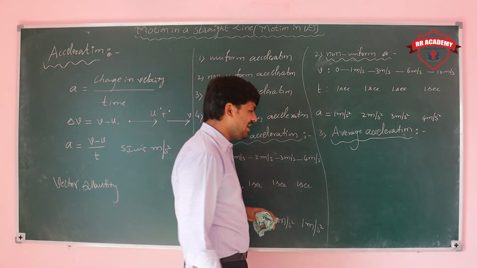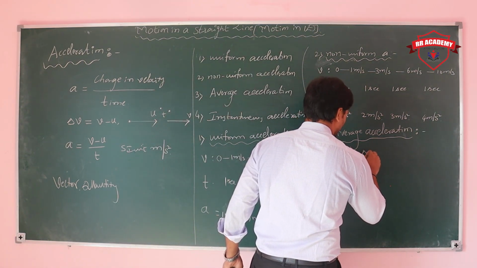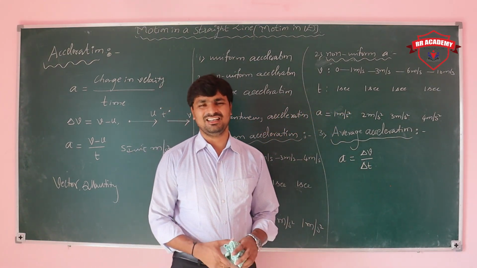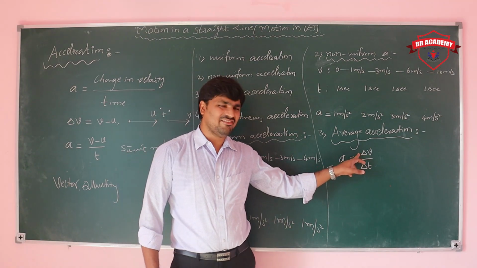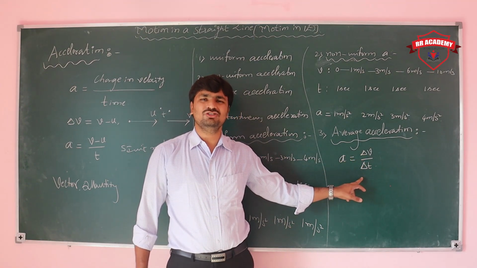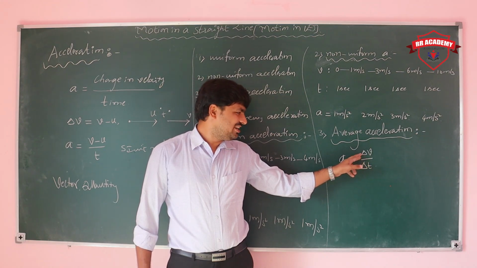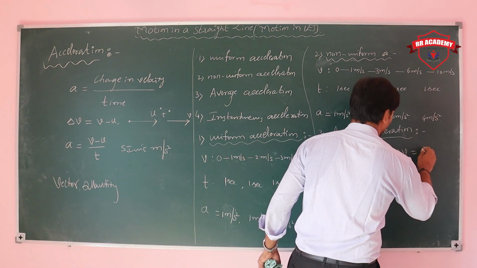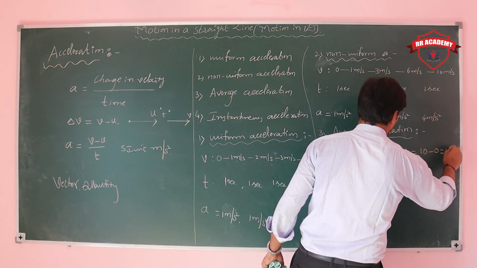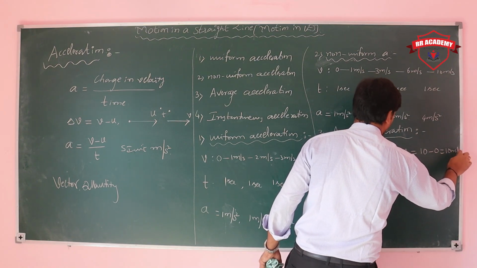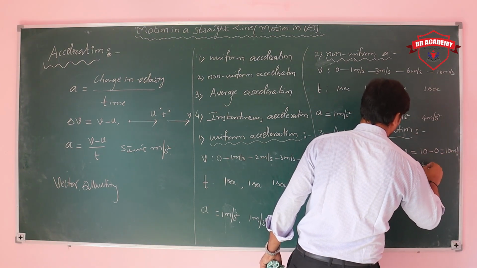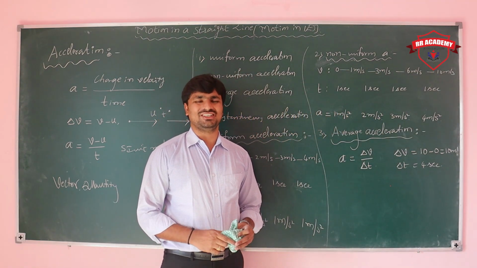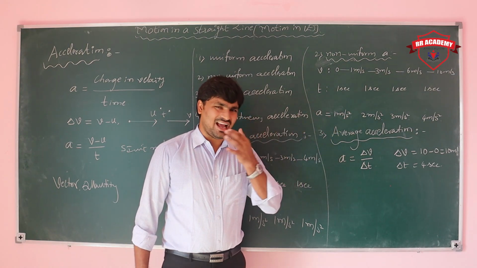Average acceleration means simply total change in velocity upon total time. The total change we are representing like this: delta V by delta T. Delta V is the total change in velocity, upon total time. Simply, we are mentioning here the total change in the above expression. Delta V you can write simply as 10 minus 0, 10 meter per second. What is the total time? Nothing but 4 seconds. In 4 seconds, the velocity changes from 0 to 10. That is how we can take average acceleration.